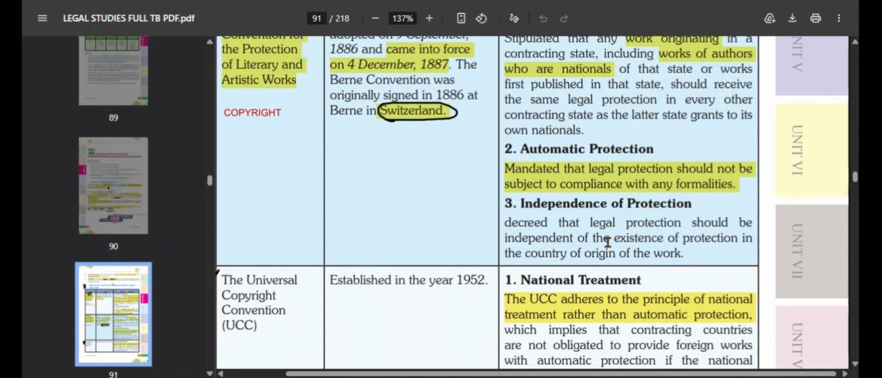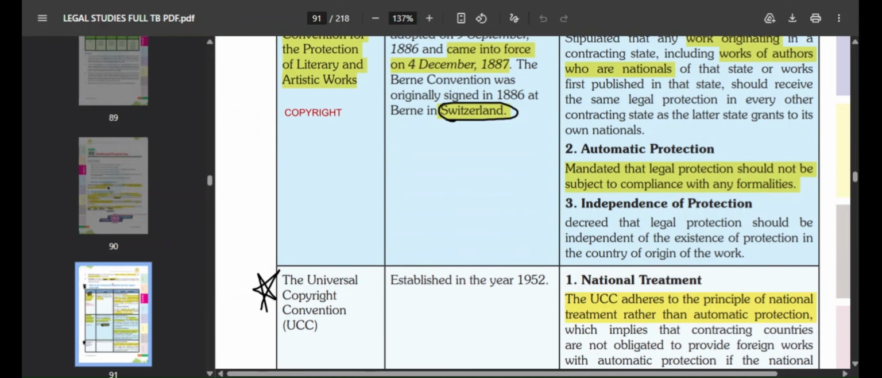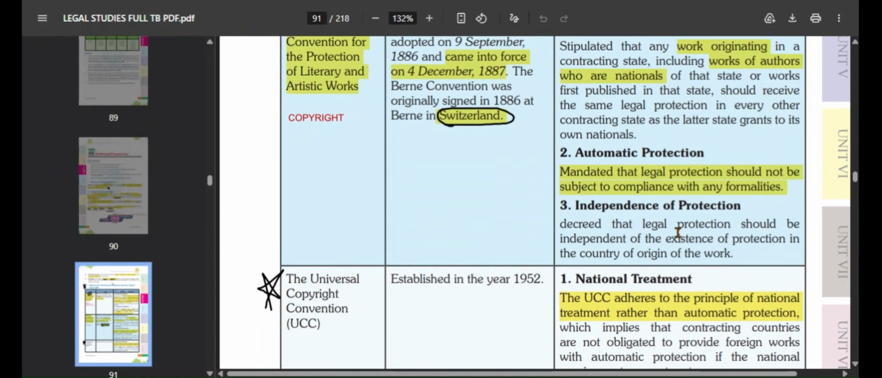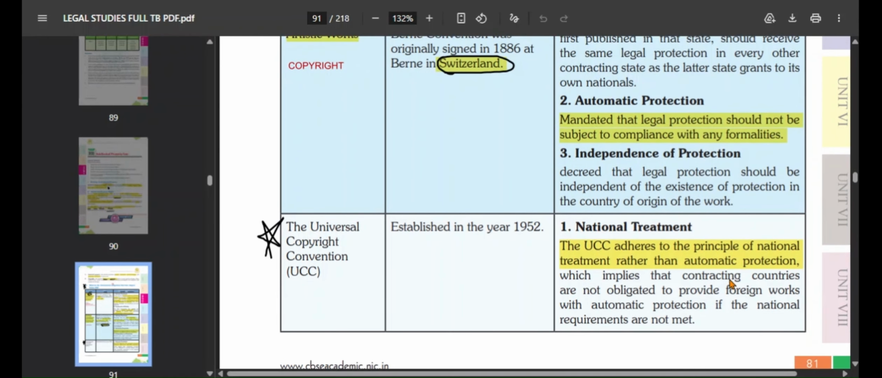Then third is independence of protection. It decreed that legal protection should be independent of the existence of protection in the country of origin of the work, where that work has originated from.